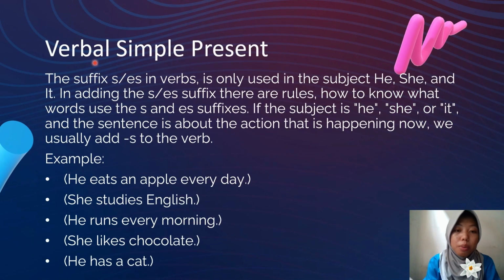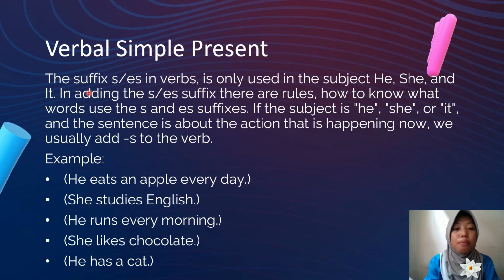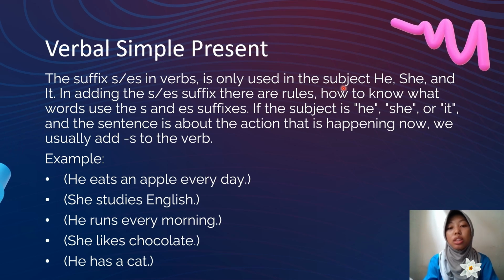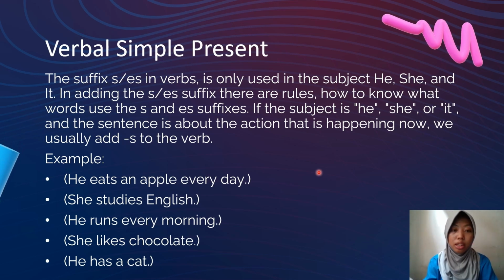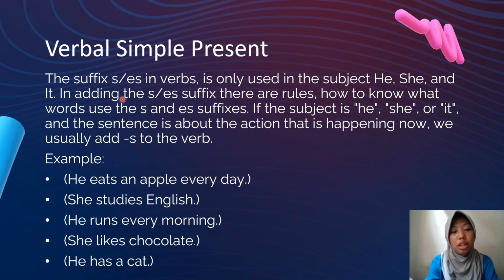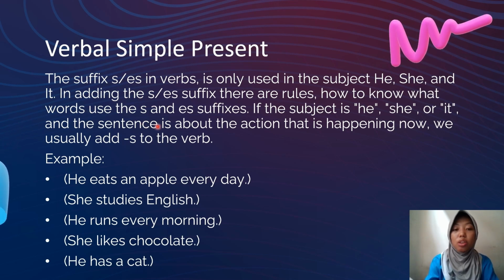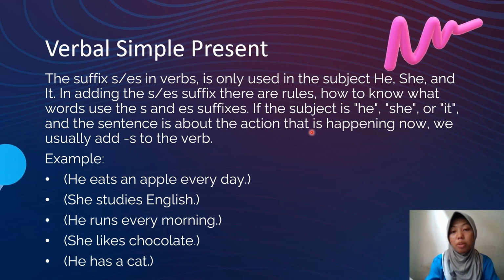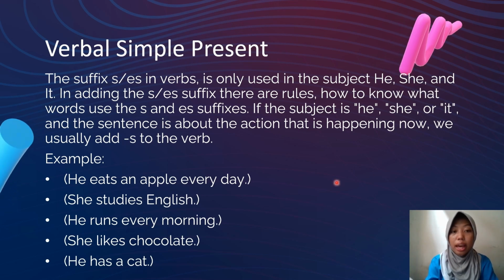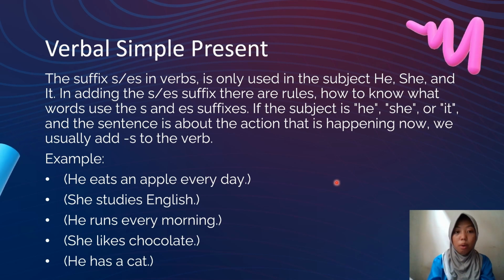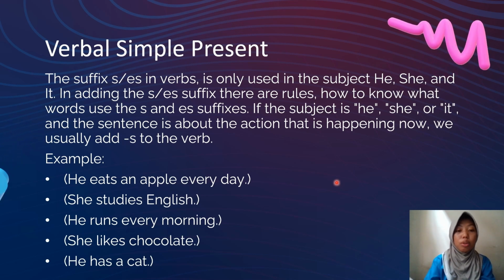Okay. Verbal simple present tense. The suffix s or es on a verb is only used with the subjects he, she, it. For the s or es suffix, there are rules to know which words use s or es. If the subject is he, she, or it, and the sentence is about an action that is happening now, we usually add s to the verb.